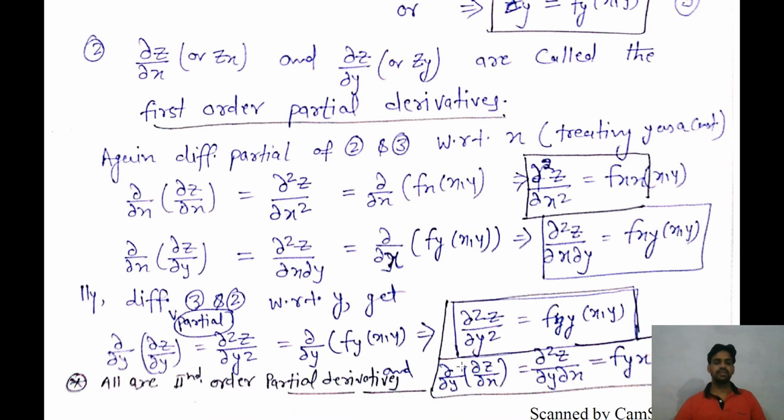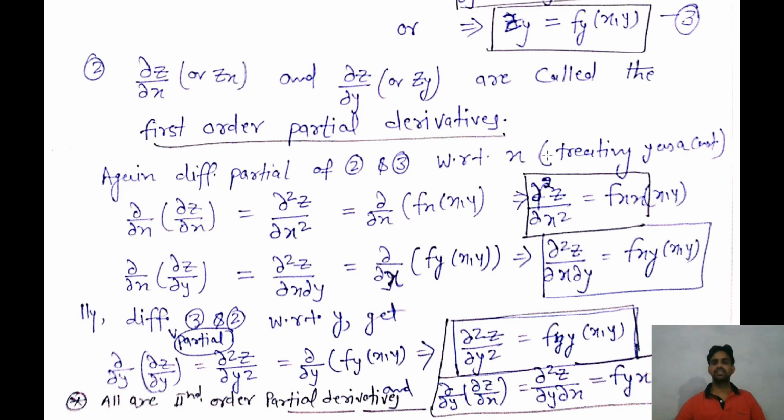So similarly, now we can differentiate the equation third and second with respect to y. Equation third is this. When we differentiate del over del y of del z over del y, we will get the second partial derivative with respect to y. So del 2 z over del y square equals del over del y of f y. Then we get del 2 z over del y square equal to f of y y, and all are functions of x y. As I already told, here we are taking the partial derivative of f with respect to y two times,